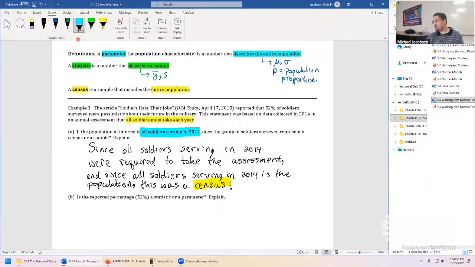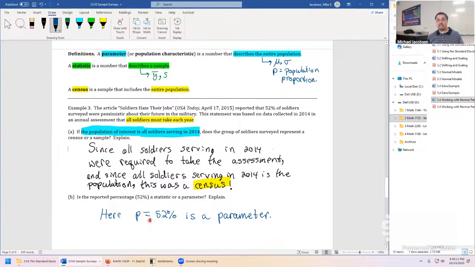All soldiers serving in 2014 is the population. So we can say here, P equals 52% is a parameter. And no further statistics has to be done. There's no error in here whatsoever. Now, this is assuming 100% of the soldiers took this assessment. Even though that might not be dead on accurate, it's probably extremely close in this one situation.